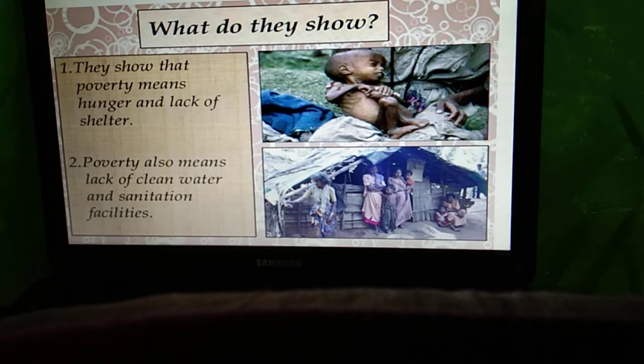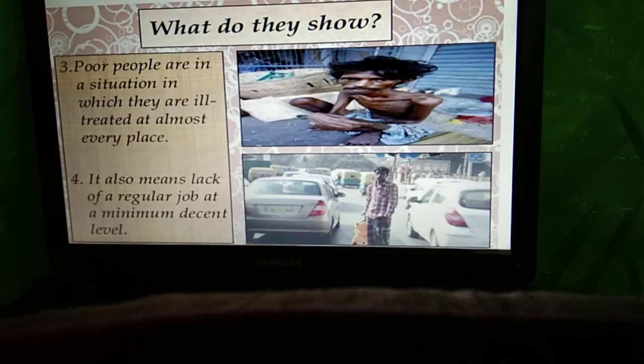Now let's come to the conclusion. What do the last two slides show? They show that poverty means hunger and a lack of shelter. Second, poverty means lack of clean water and sanitation facilities. They don't have money, so they can't fulfill their basic needs. Third, poor people are in a situation in which, if they are ill, they don't have sufficient money to treat themselves.